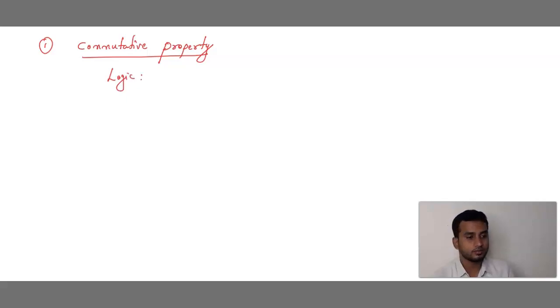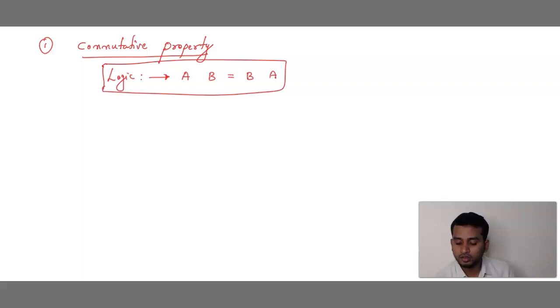Logic. How to remember the commutative property? That is nothing but AB is equals to BA. Can you come up with the logic? AB is equals to BA. Commutative means community.